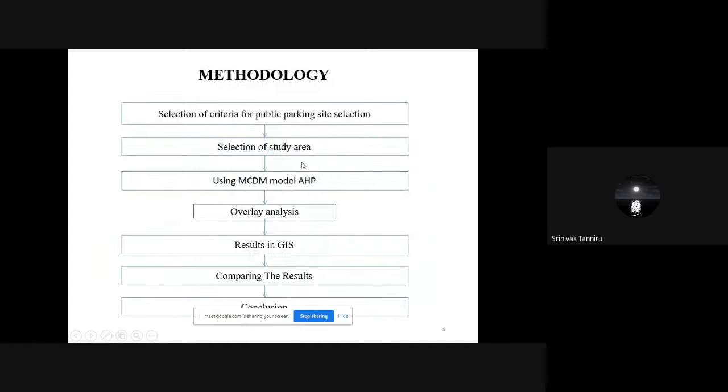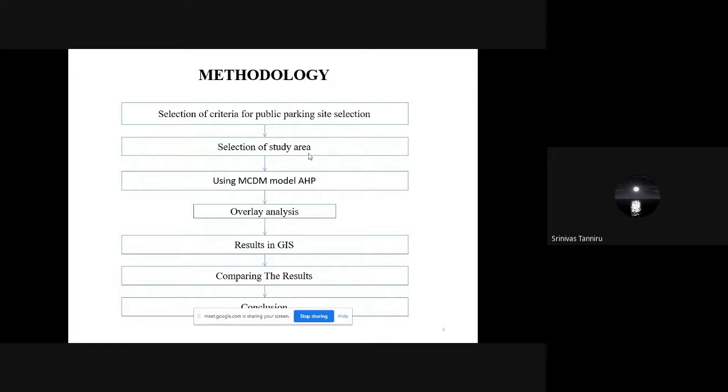Coming to the methodology of this study, first of all, we have to select suitable criteria for public parking site selection. Suitable criteria, in the sense that this is a decision making problem. While determining the best site for a parking facility, we will be looking at certain factors. What are those factors we have to look for? Is it that a lot of area has to be there, or should it be close to the road? In that way, we have to select certain criteria for identification of the parking site.